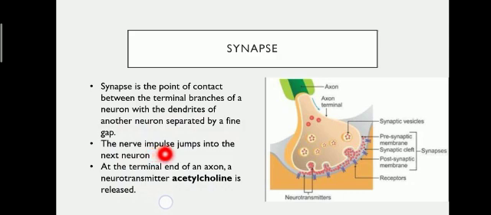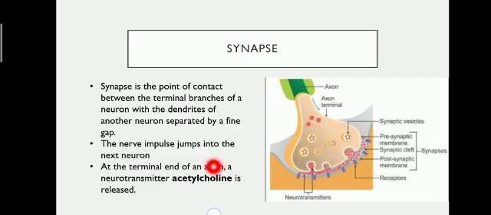The nerve impulse jumps into the next neuron, but it doesn't simply jump; there is a chemical responsible for the transmission of this impulse, and that chemical is named a neurotransmitter. The neurotransmitter is acetylcholine, which is released, and with its help the impulse is jumped